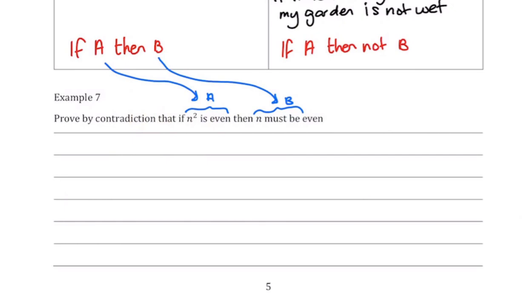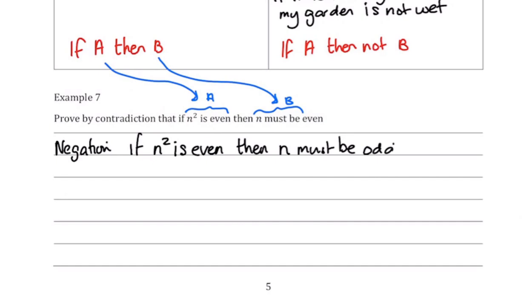So the negation statement, and you don't have to write the word negation: if n squared is even, so we keep the first statement, then n must be odd.